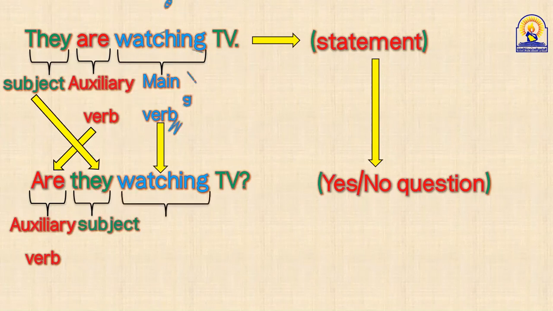I hope it's clear for you. So it's simple. It's so easy. Is it clear, guys? It's so easy to make a yes and no question. Just look for one of the auxiliary verbs. عشان كده قلنا لازم نكون حافظينهم. أدور am, is, are, was, were, have, has, had, can, could, shall, should, may, might. And when I find one of them, I put it at the beginning of the question and use a question mark, of course. Thanks, Ahmed. And here we reach what we want, which is a yes and no question.